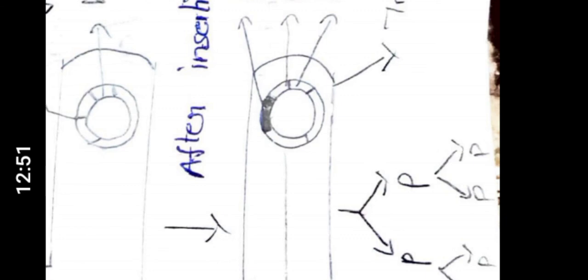Okay, this is how these bacteria undergo the transduction process with the help of bacteriophages or temperate phages.